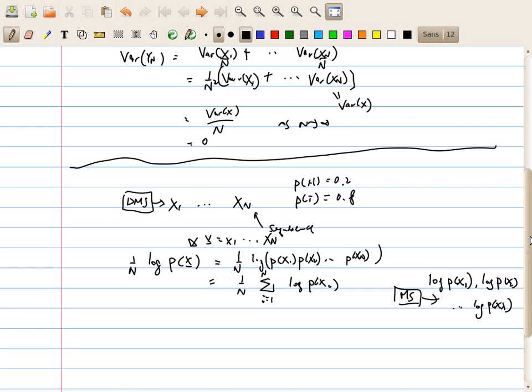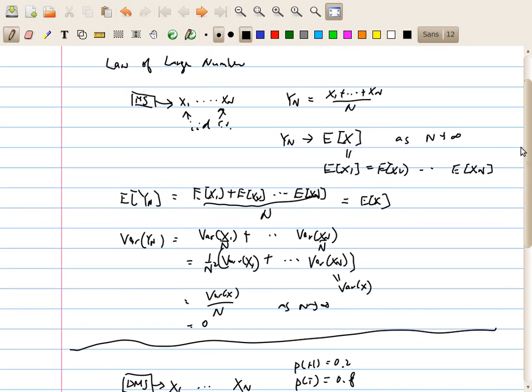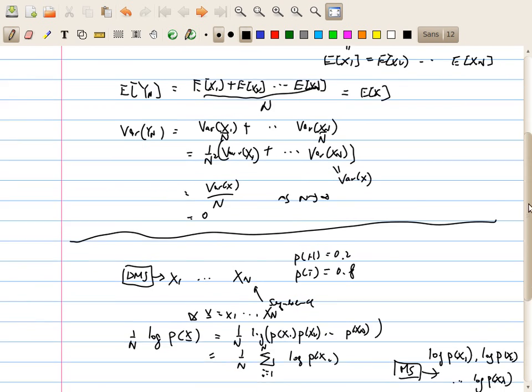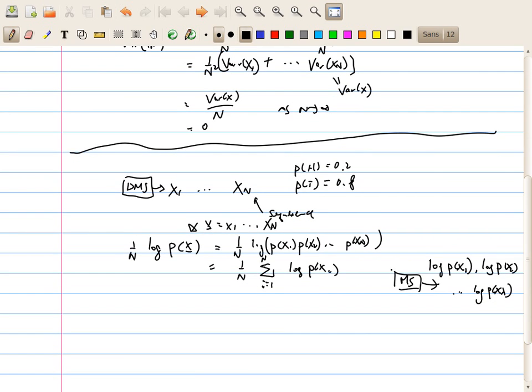And as we've shown, the empirical average of the outputs should converge to the actual average. In other words, this empirical average should converge to the expectation of log p(x). This is by the law of large numbers.